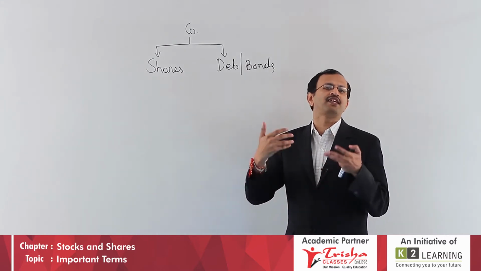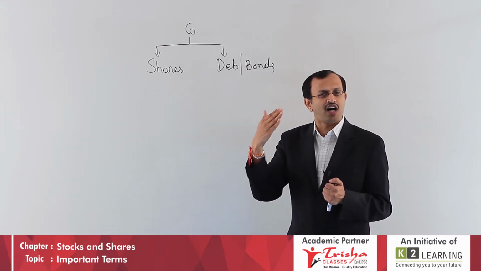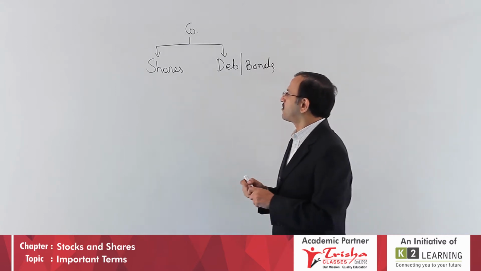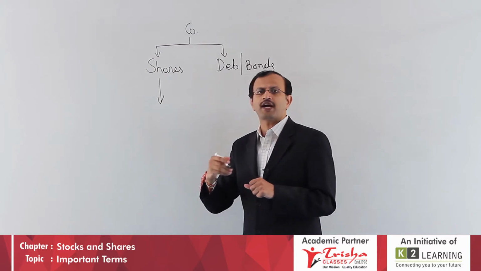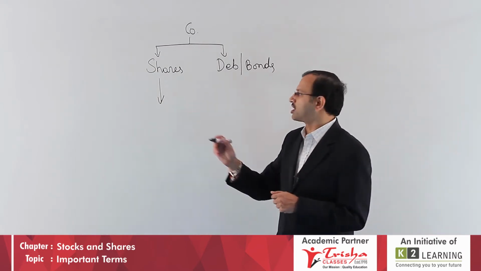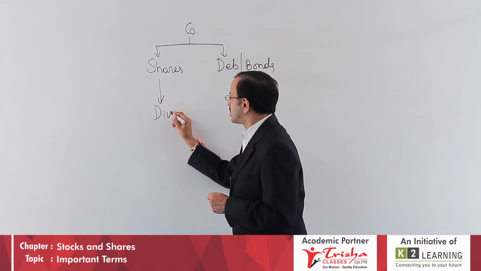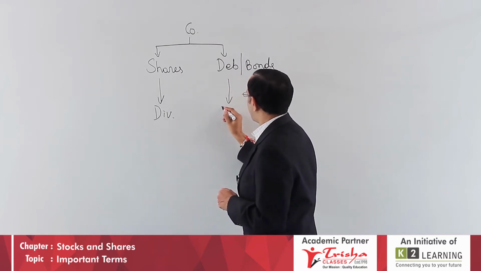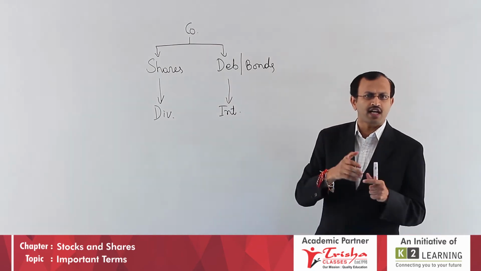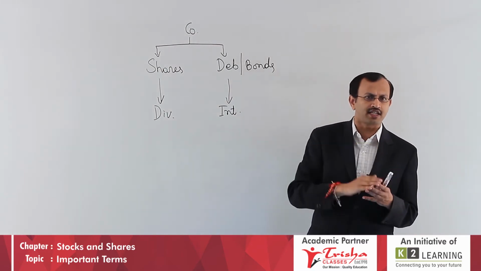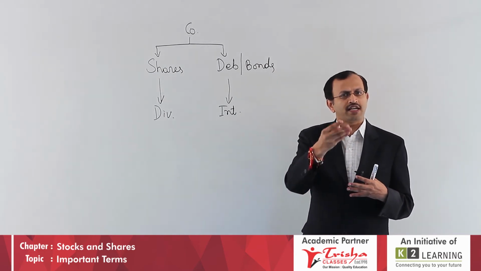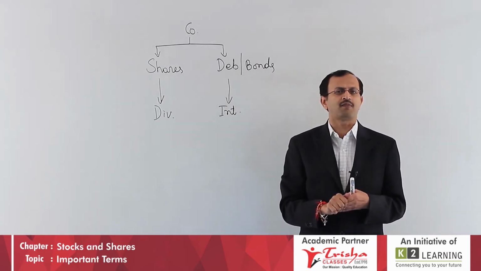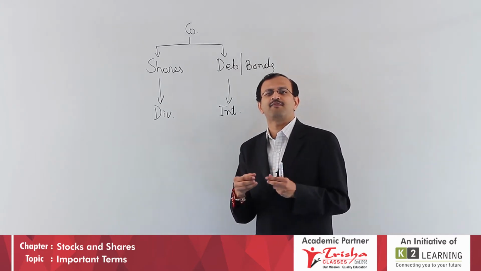In any case, the company gets the finance, whether it is shares or debentures or bonds. When you invest in shares, at every year end the company gives you some returns, which we call dividends. For debentures or bonds, the company pays back interest. If I take a loan from a bank, I have to pay interest. Similarly, the company takes a loan and calls it debentures or bonds.